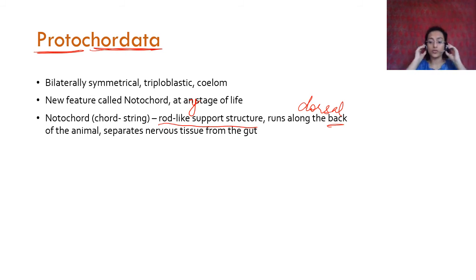The notochord separates the nerves. And gut, what is gut? Gut is your digestive system, or the components of your digestive system are called the gut. So the notochord is a rod like structure and it separates the nervous tissue from the gut. Okay, and it is a rod like support structure generally made of cartilaginous tissues. We have read about cartilage, something like a cartilage or some kind of a bony structure.